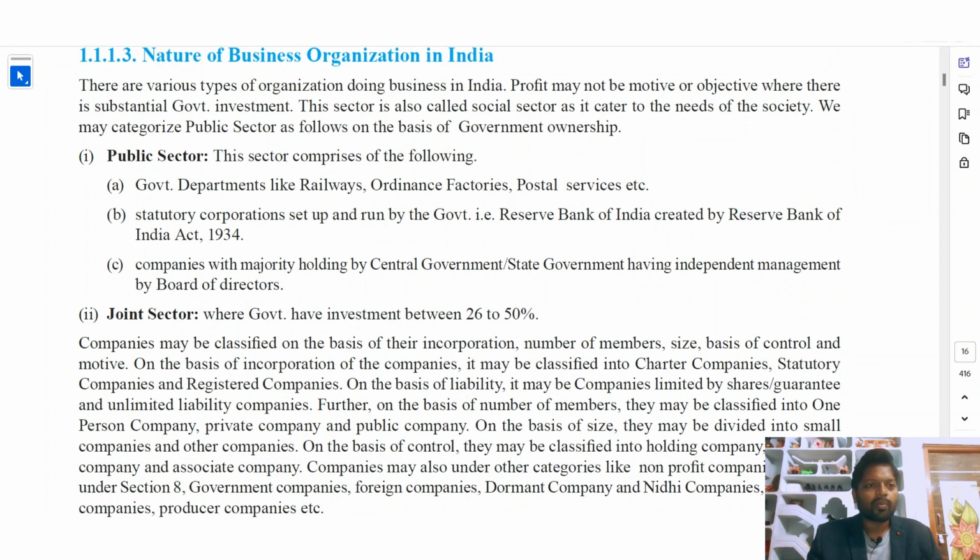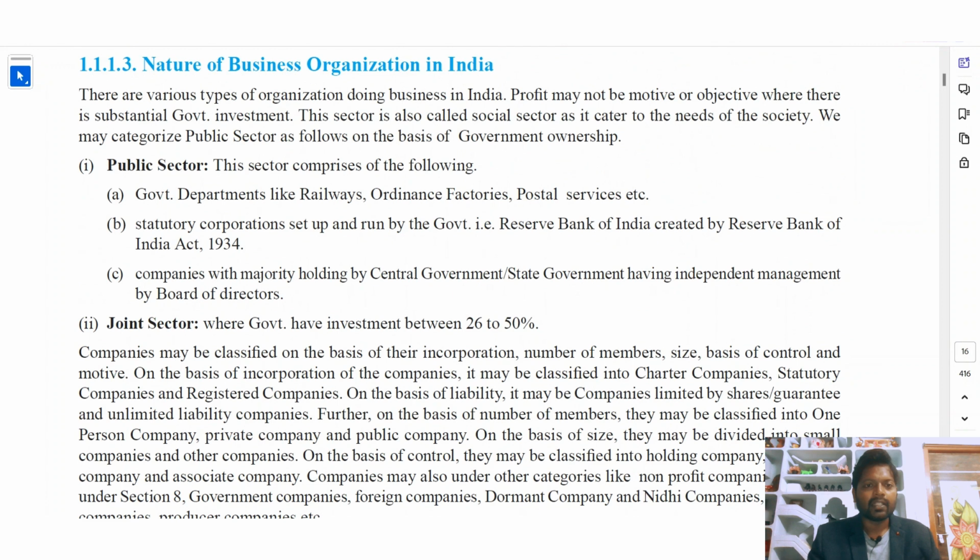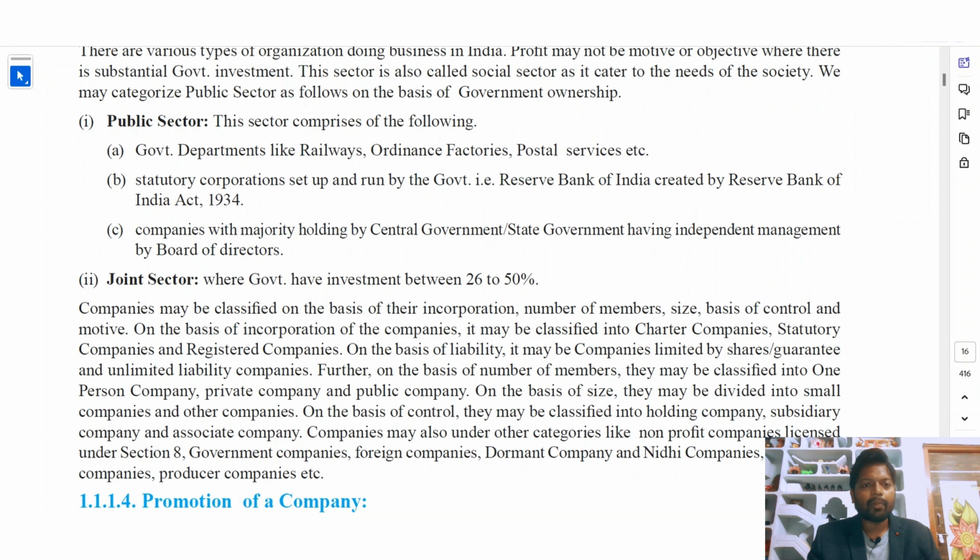So we may categorize public sector as follows on the basis of the government ownership. The companies are categorized in the following ways. The first one is public sector. This sector comprises of the following. The following will be regarded as the public sector companies. Government departments like railways, ordnance factories, postal services, etc. Statutory corporations set up and run by the government, that is the Reserve Bank of India, created by the Reserve Bank of India Act 1934. Companies with majority holding by central government or state government having independent management by board of directors. So these are all the government companies.